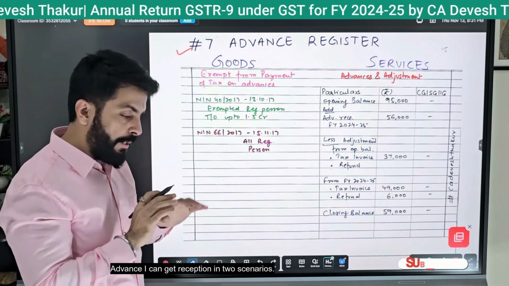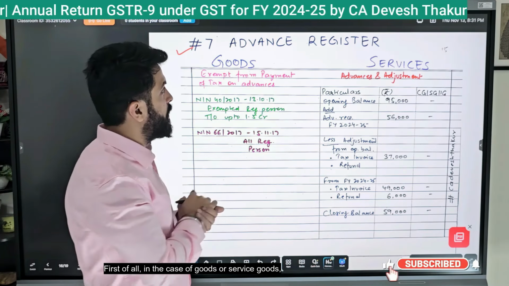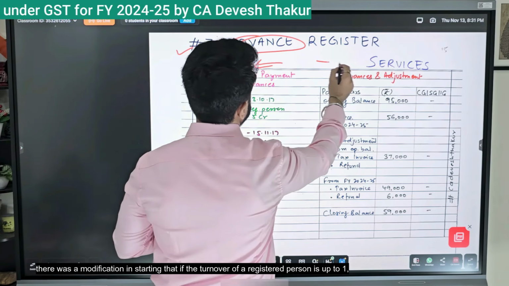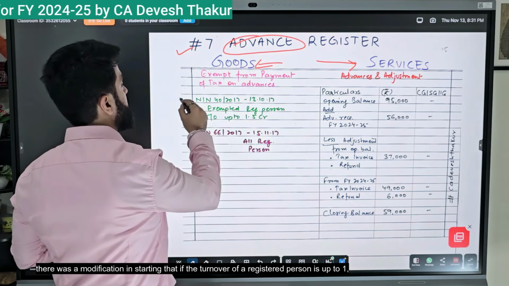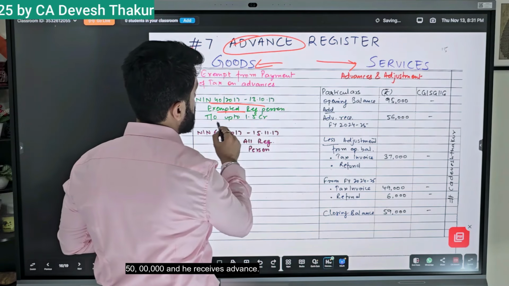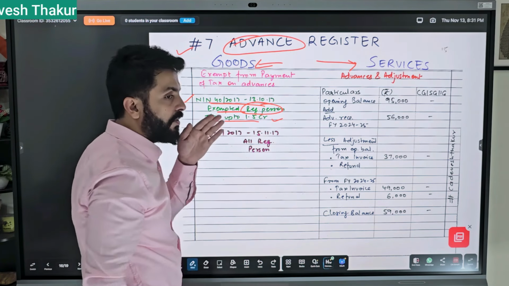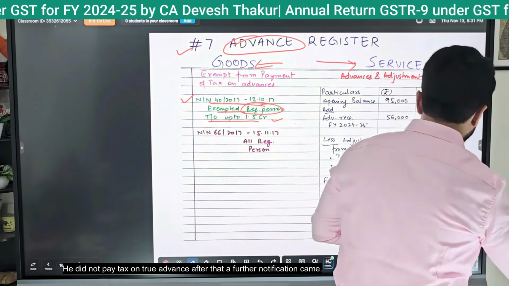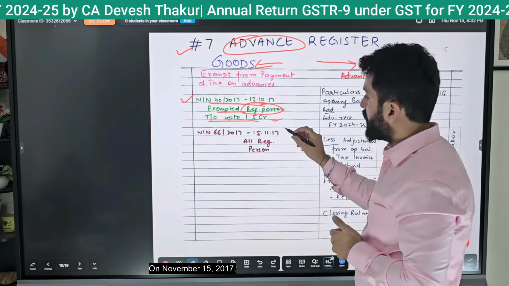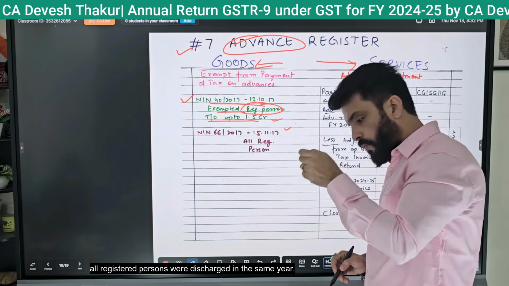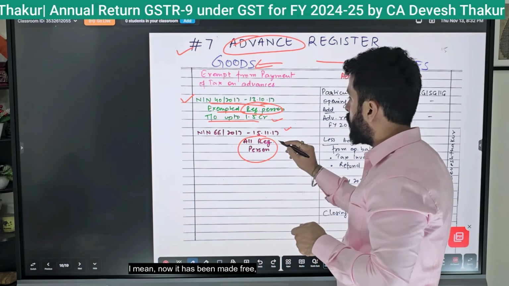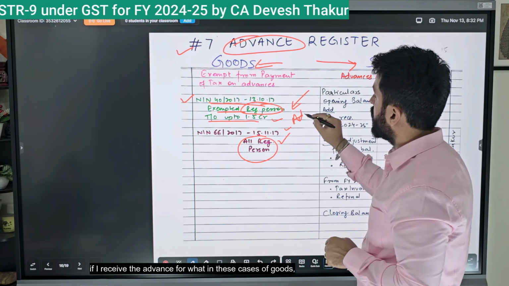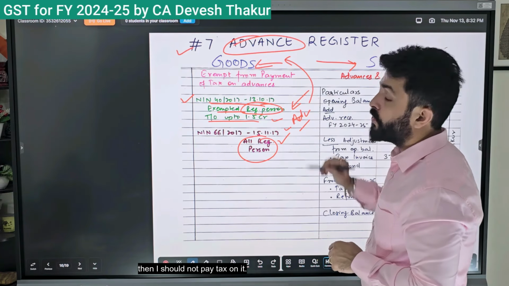Advance, I can receive in two scenarios. First of all, in the case of goods, there was a modification in the start that if the turnover of a registered person is up to 150,000 and he receives an advance, he did not pay tax on the advance. After that, a further notification came on November 15, 2017, and all registered persons were exempted. I mean, now it has been made free. If I receive an advance in these cases of goods, then I should not pay tax on it.